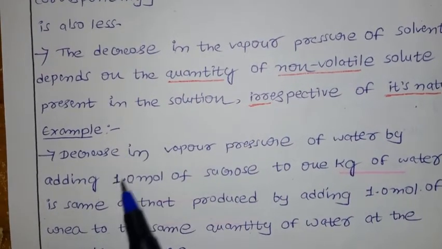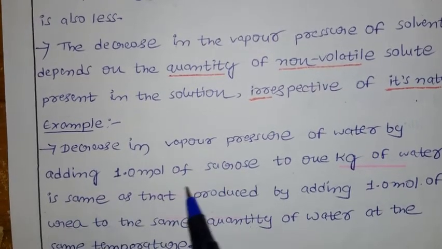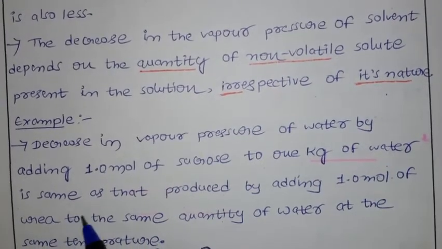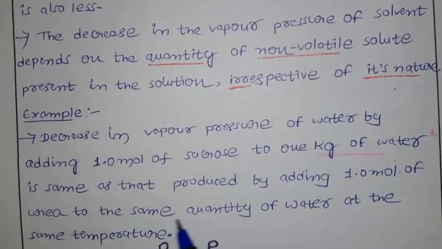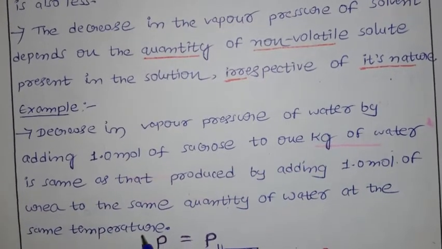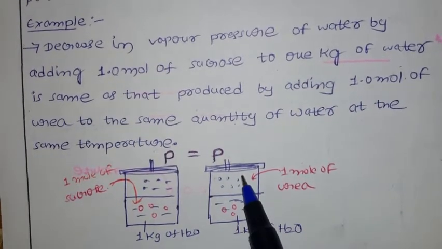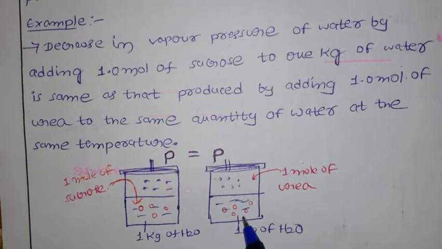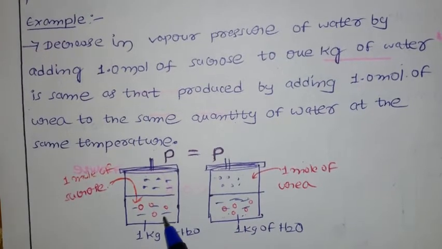If you see the example, the decrease in vapor pressure of water by adding 1 mole of sucrose to 1 kg of water is the same as that produced by adding 1 mole of urea to the same quantity of water at the same temperature. Here I am taking 2 beakers in a closed container. In both cases I am taking 1 kg of water. The density of water is 1, so instead of 1 kg, you can say 1 liter or 1000 grams.